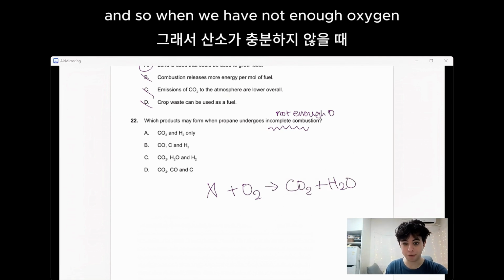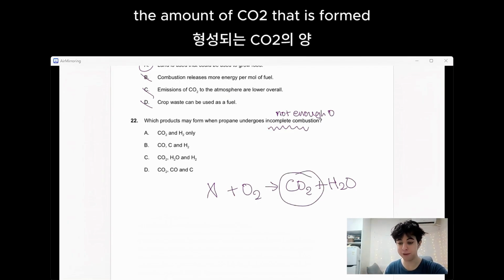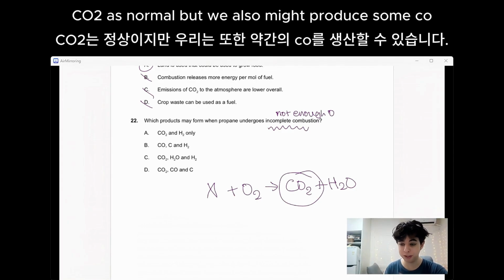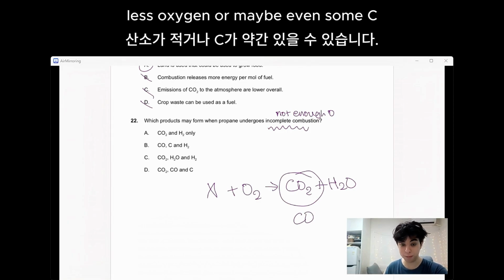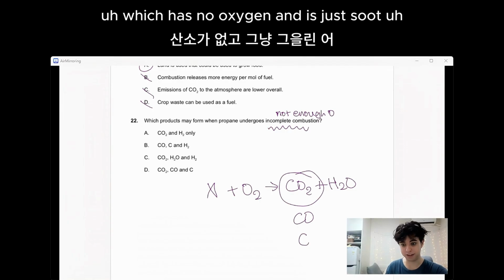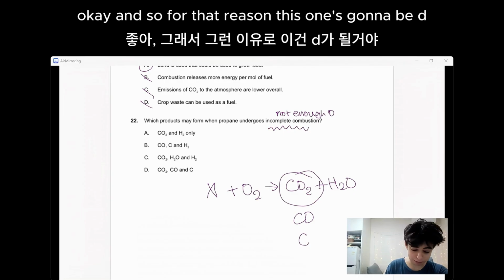Whenever we have not enough oxygen, that is going to affect the amount of CO2 that is formed. We are going to produce CO2 as normal, but we also might produce some CO, with less oxygen, or maybe even some C, which has no oxygen and is just soot, plain old carbon. For that reason, this one's going to be D.